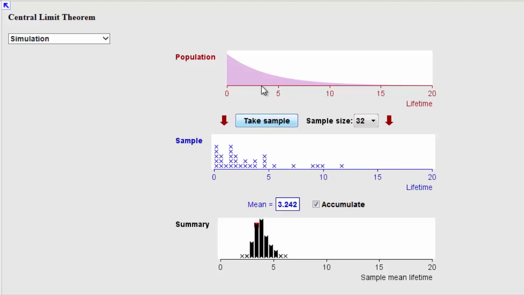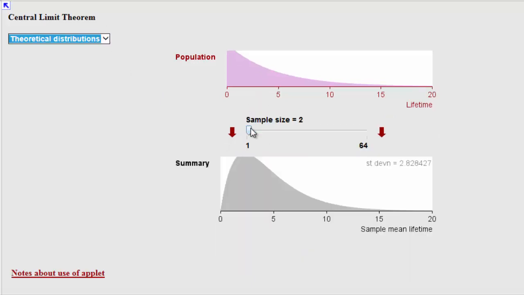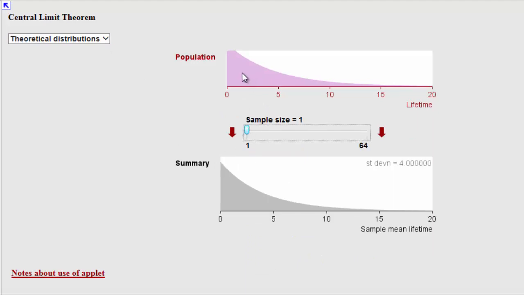You can see this is the population up here. We keep taking samples from this population, calculating the mean and plotting it. And if I just click this through here, you can see that this is the sample. So when we have samples of size 1, we get back exactly the population distribution. But as my sample size starts to increase, that tail starts to disappear, and you can see already by sample sizes of around 20, it's starting to look pretty much like a normal distribution. And by the time we've got up here to about 30, just to the eye, this distribution is very, very difficult to tell apart from a normal distribution.